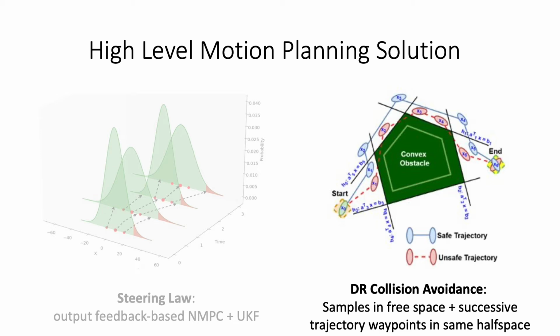The collision avoidance check requires all trajectory waypoints to satisfy a DR collision check, and it requires successive waypoints to be in the same half-space so that interpolations between them are collision-free.